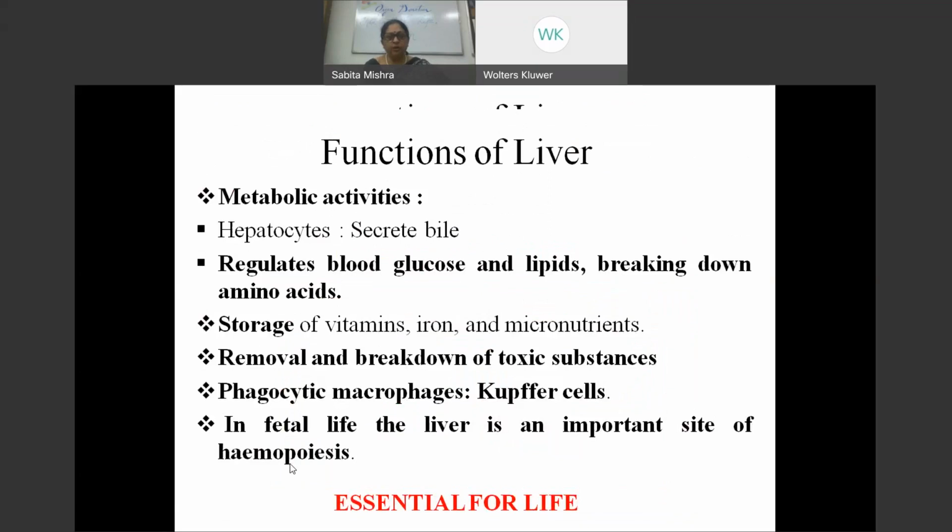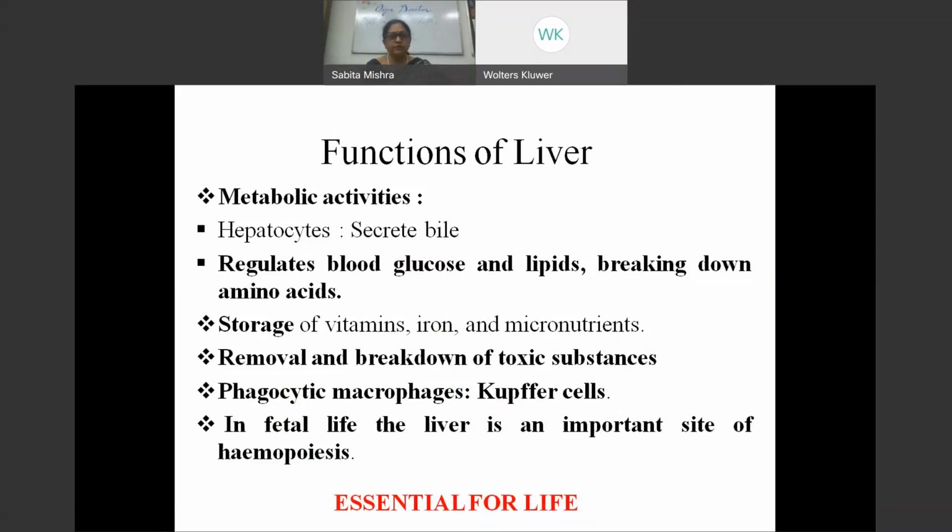Liver, as we all know, is essential for life. That means if there is no liver, a person cannot survive, as it has a number of metabolic activities. The hepatocytes are the functional unit cells of the liver, which secrete bile. The metabolic activities include metabolism of glucose and lipids and breaking down of amino acids.